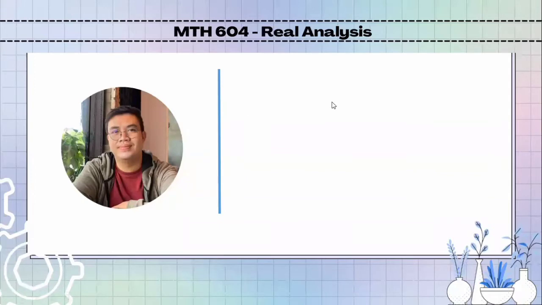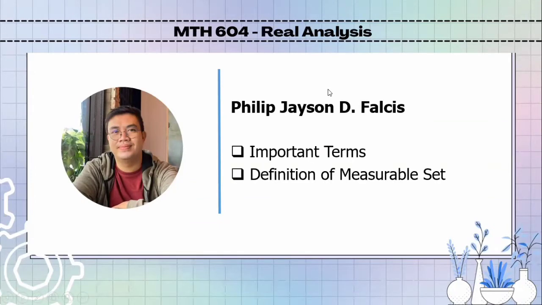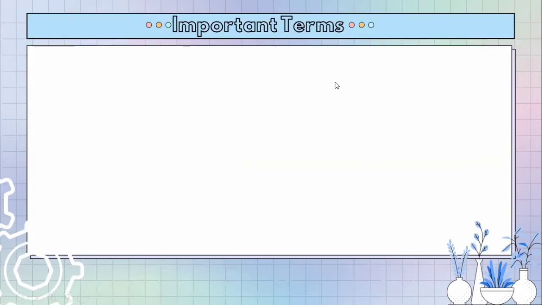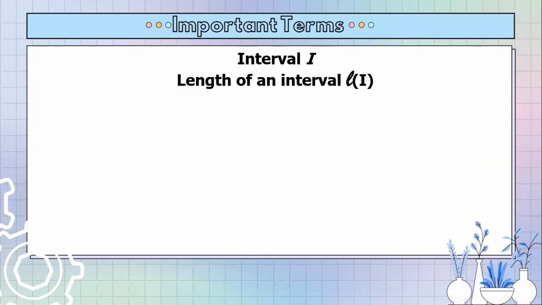Once again, this is Philip Jason Falsis, and I am tasked to present the important terms related to the Lebesgue measure and the definition of a measurable set. These terms are essential in our study or our discussion about the Lebesgue measure. We have the interval. We also have the length of an interval, followed by the countably additive measure.